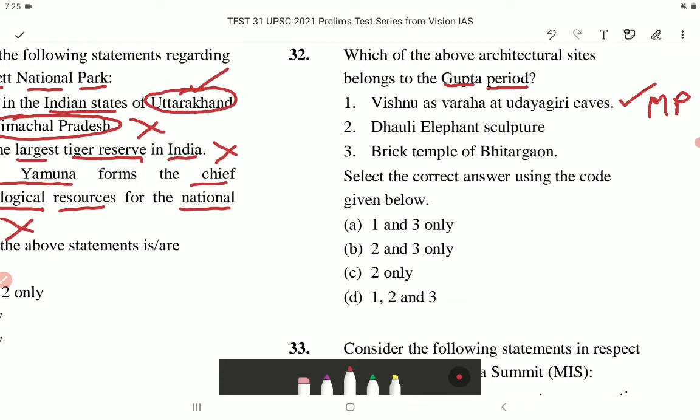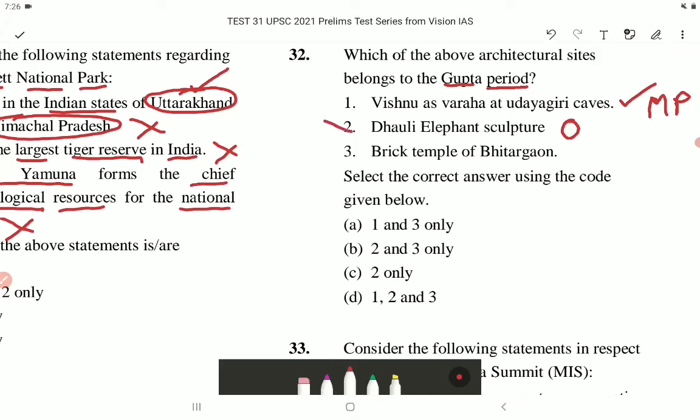So Dhauli elephant sculpture is there in Orissa. And it is an elephant which is carved out on a hill face with only its foreparts shown emerging out of the hill face. So this stone elephant is one of the oldest surviving specimens of Indian art dating back to the Maurya period. So it is not of the Gupta period.